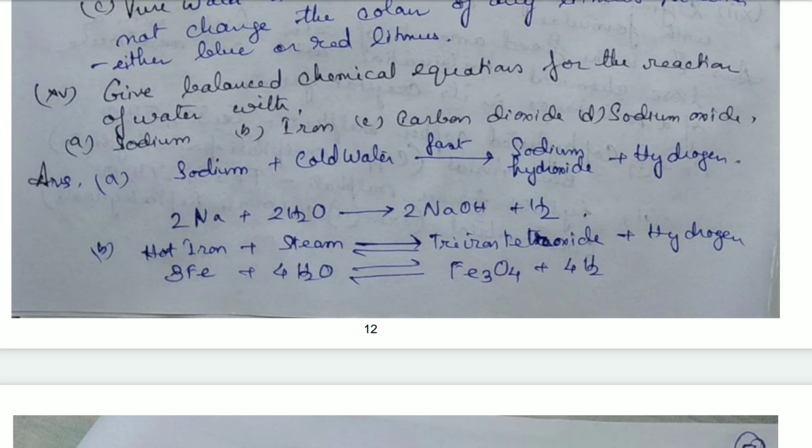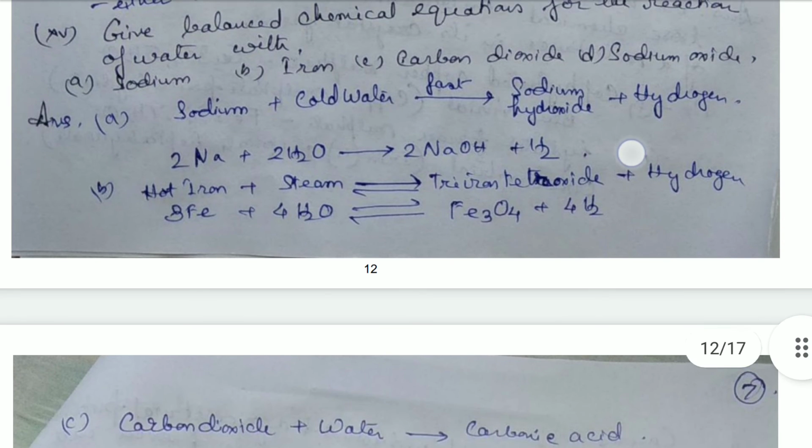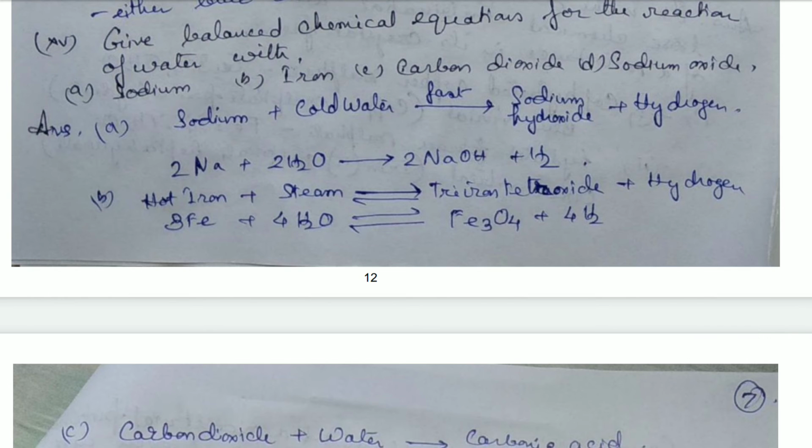Then hot iron. When water reacts with iron, the iron has to be hot and the water has to be in steam form. So hot iron will react with steam to form tri-iron tetroxide, and hydrogen will be liberated. That's a reversible reaction. If you reverse the conditions, then it will come back to its reactant form, that is hot iron and steam. The balanced equation will be 3Fe plus 4H2O gives us Fe3O4, tri-iron tetroxide, and 4H2.